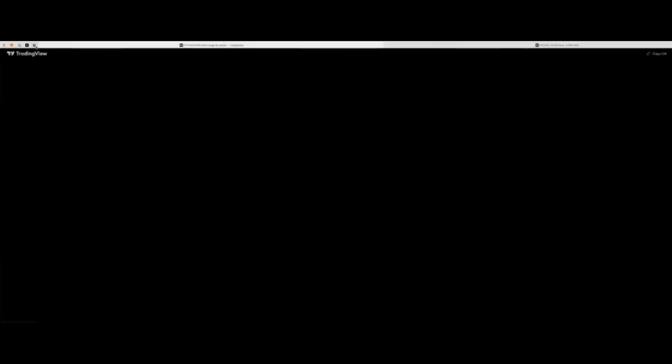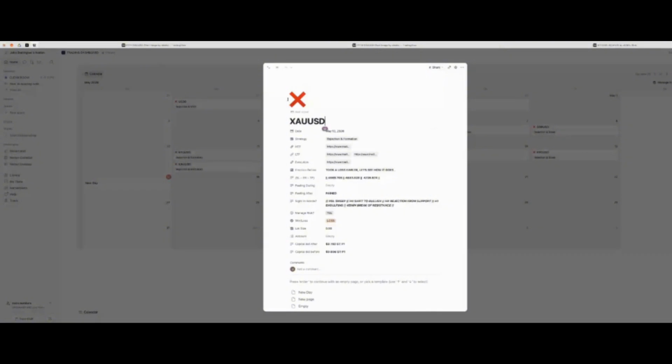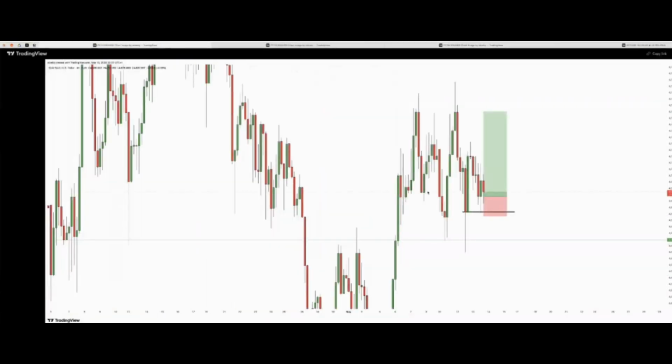The next trade is gold as well. Gold. So why did I take this trade? Okay. On gold, I saw this rejection from this open close level. This level is a breaker block level. This is a breaker block area.